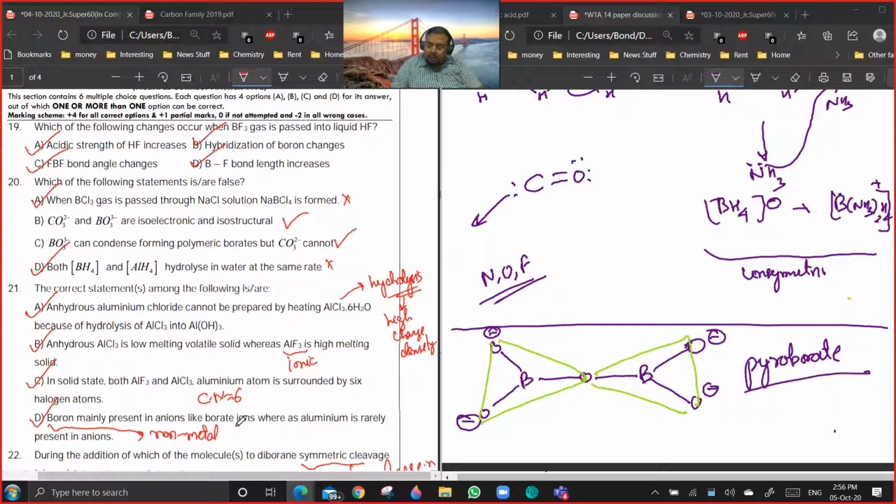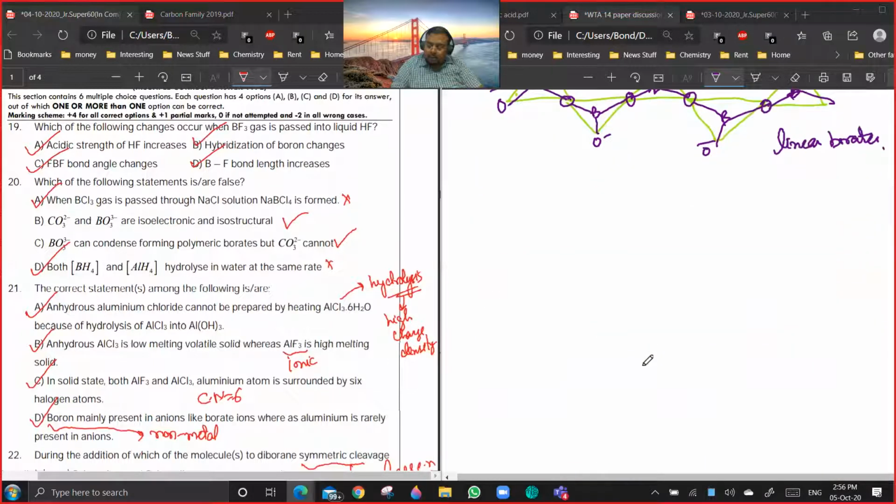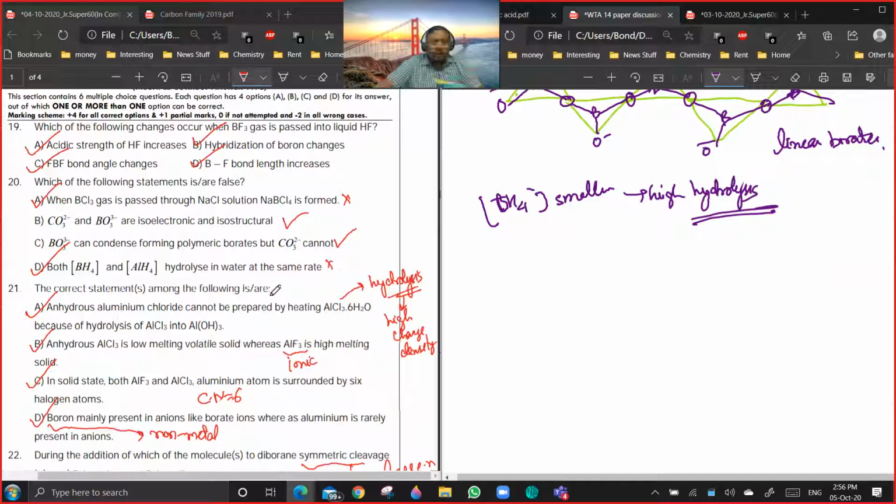BH4 minus, boron mainly forms anions. 21D. No, you can think of it like this, that BH4 minus will be smaller in size. So high hydrolysis tendency. Okay. 20th, 19th, any doubt?